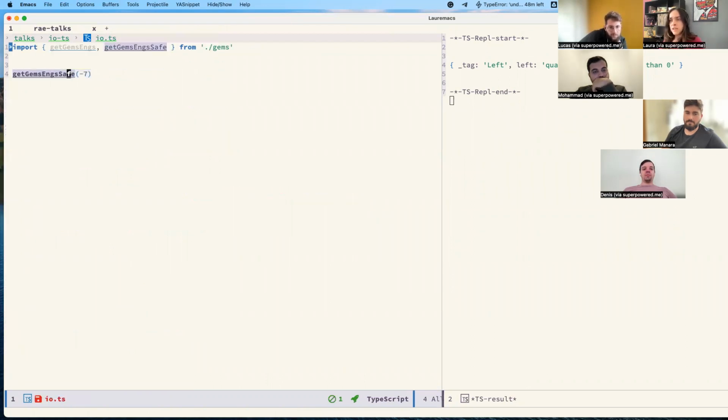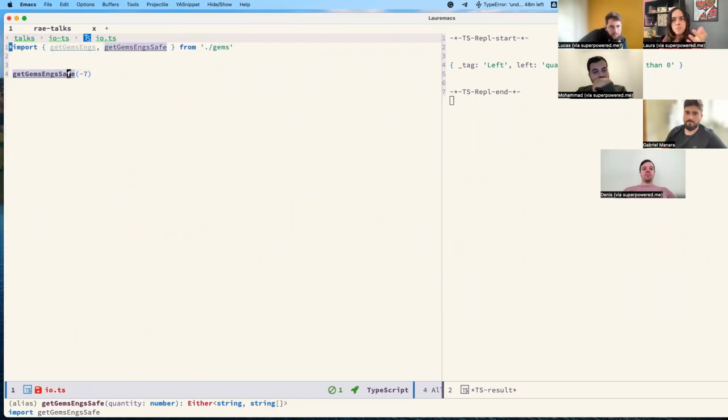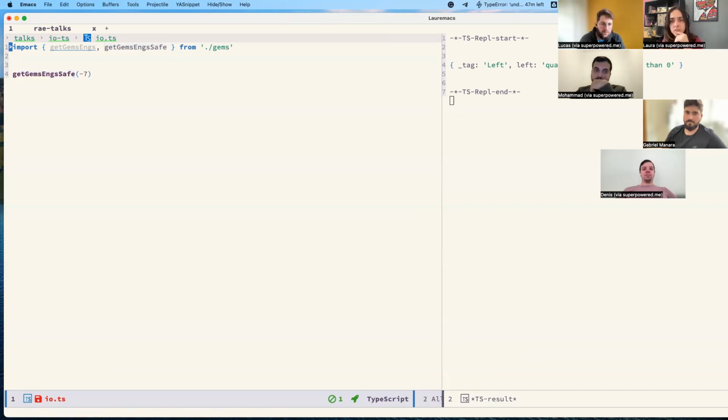Because we have another type that's similar to it, that's called option. A lot of languages have stuff like that. In Haskell, it's called maybe. But in this library, the library is called FPTS, for functional programming, when you want to return something that could be null.